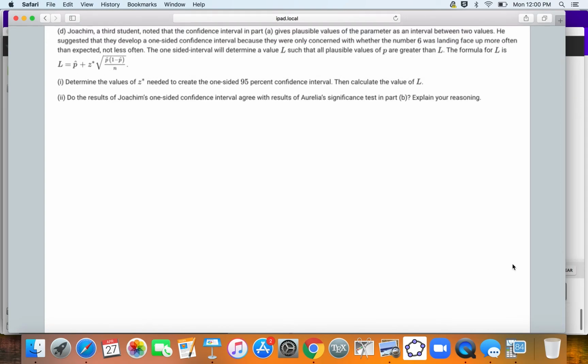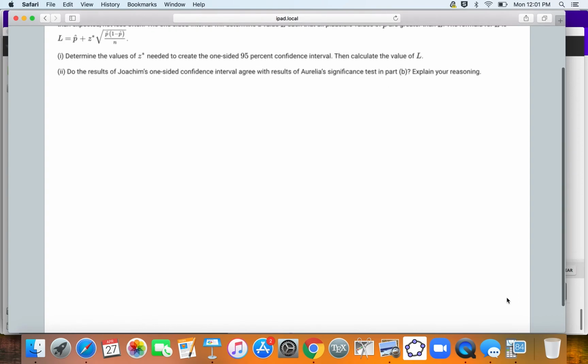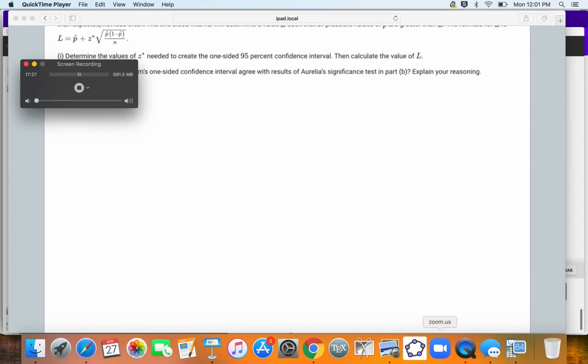The one-sided interval will determine a value L such that all plausible values of p are greater than L, and the formula for L is just p hat plus our Z critical value times our standard error. So I want to determine the Z critical value needed to create a one-sided 95% confidence interval, then calculate the value of L, and then we'll see if Joaquim's one-sided confidence interval agrees with Aurelia's significance test.